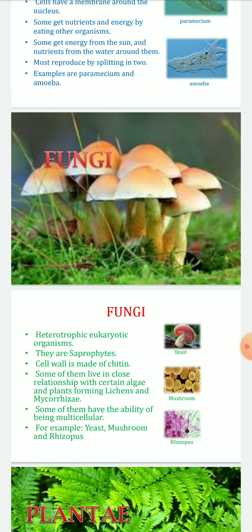So fungi are basically eukaryotic organisms, heterotrophic eukaryotic organisms, and they are also saprophytes, and they are made up of chitin. And some of them live in close relationship with certain algae and plants, forming lichens and mycorrhizae. Some of them have the ability of being multicellular also.